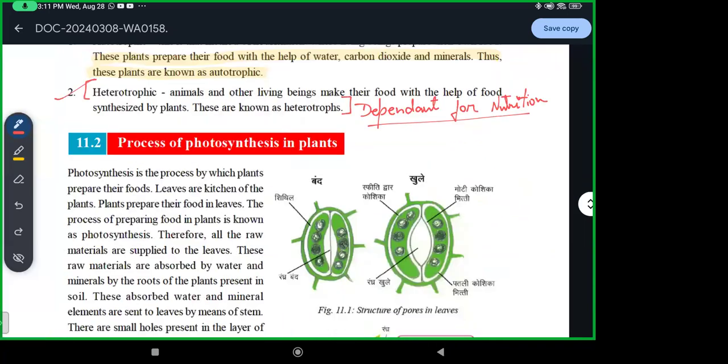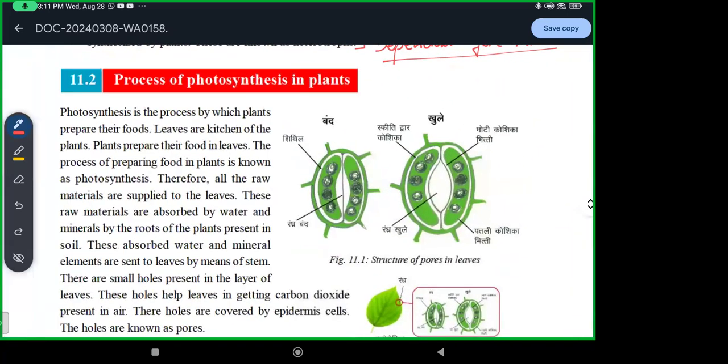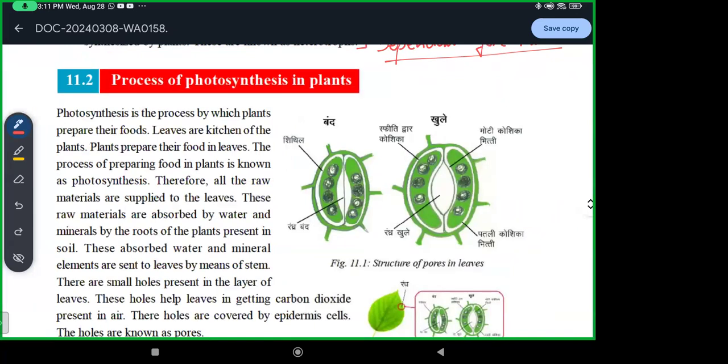All right. Then we'll talk about the process of photosynthesis in plants. What is photosynthesis? The process by which plants prepare their food. If I say in simple language, the process by which plants prepare their food is known as the process of photosynthesis. And leaves are the kitchen of the plants.